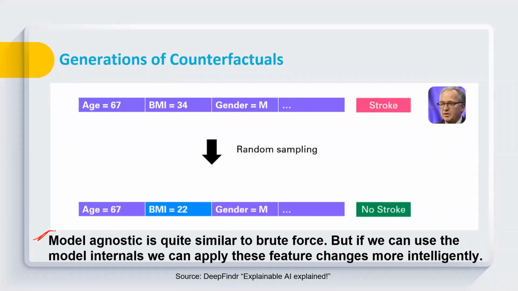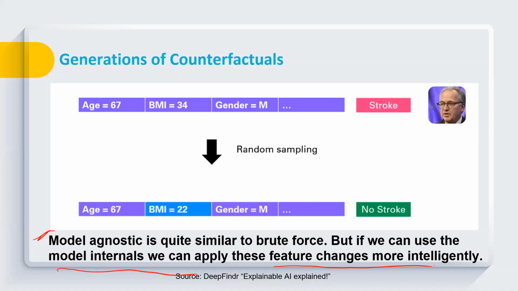But we have some other alternatives which use model internals to apply feature changes more intelligently. But of course, this will make our algorithm model specific. So you will see in the DICE library that we have multiple options to generate these counterfactuals for model agnostic or for model specific cases.